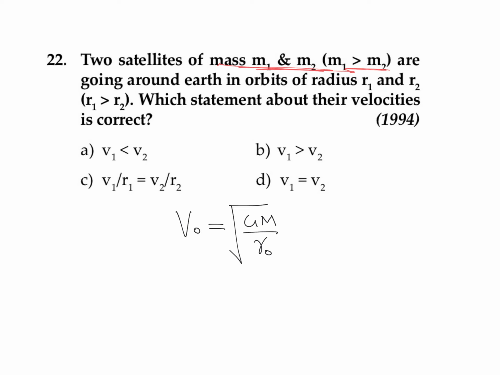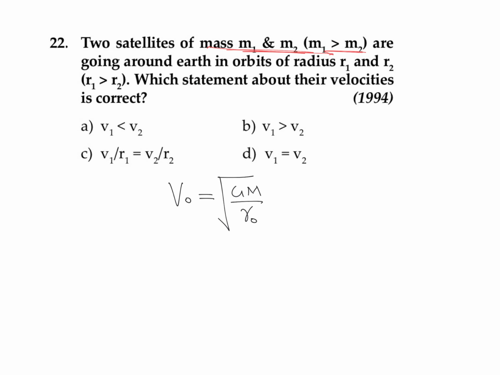So over here it is given that r1 is greater than r2, so if r is more, then v will be less. So we can say that as r1 is greater than r2, v1 is less than v2.